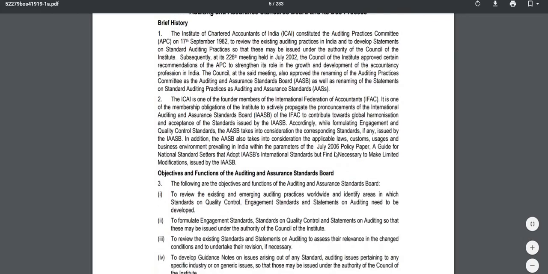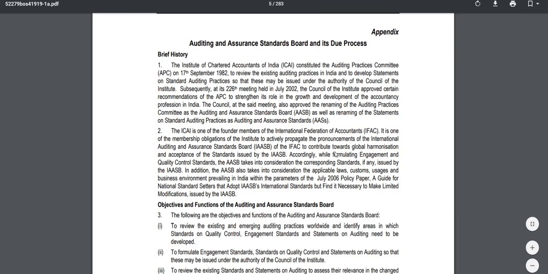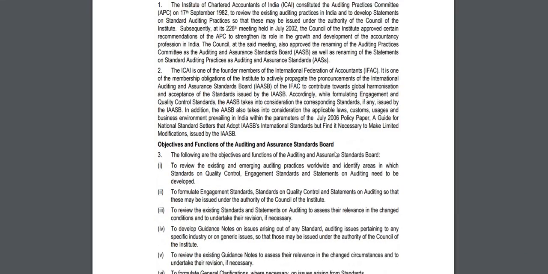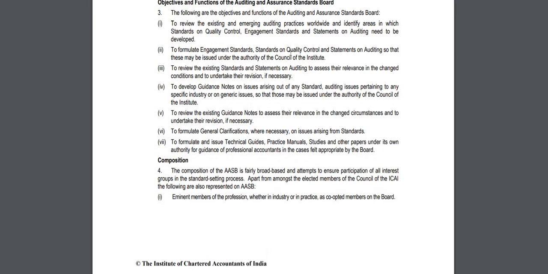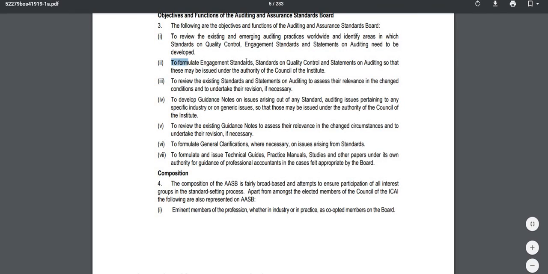Okay, let's see if there's something more important. So if you want to know what this AASB is in detail, you can look at these objectives. What they do is formulate engagement standards, quality control, statements of auditing, and review existing standards. They keep updating guidance notes and all that, so you can easily remember these points. I think these three are very easy points.